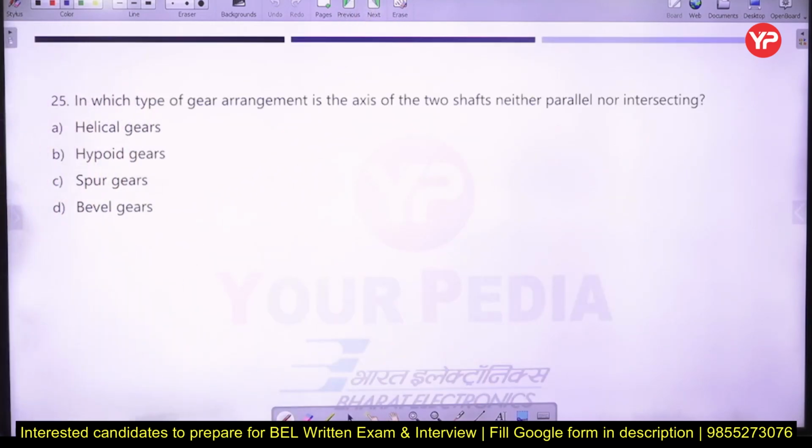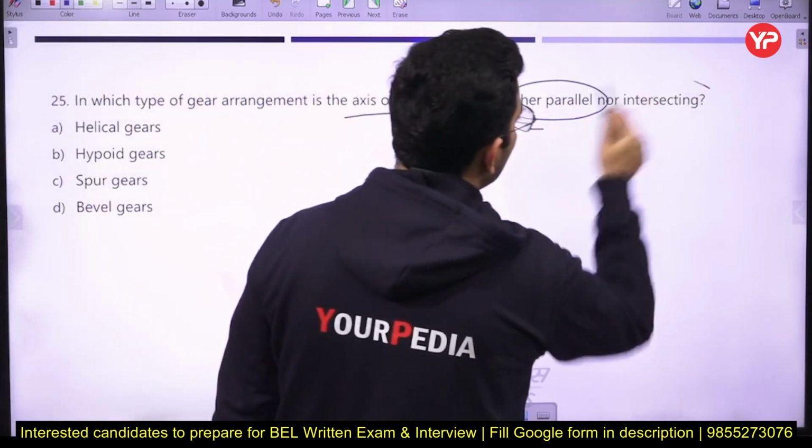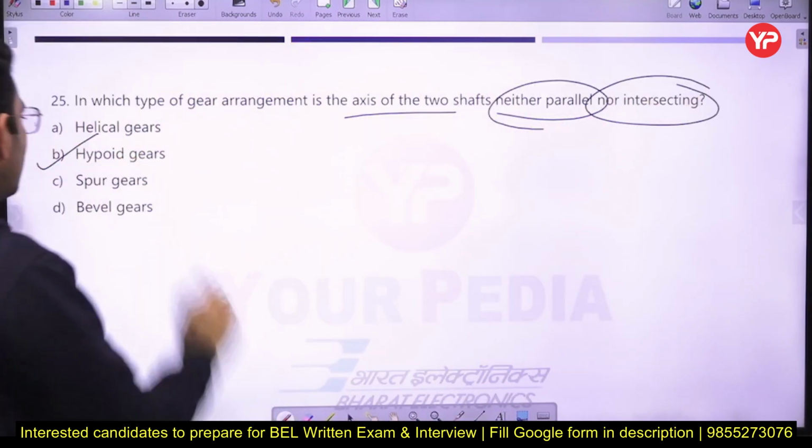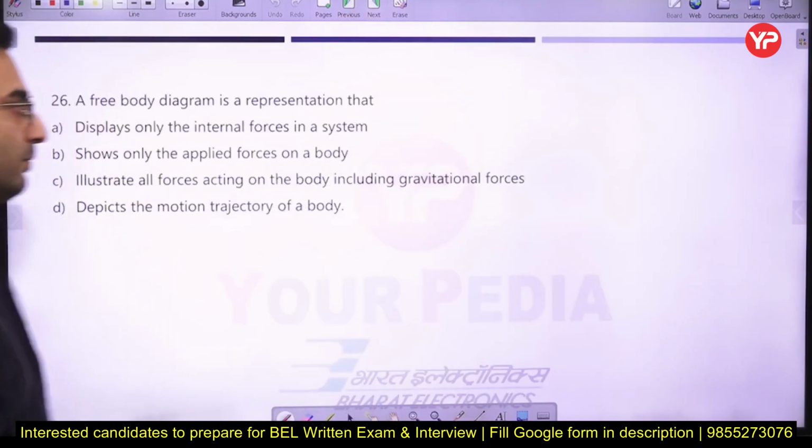Next part, in which type of gear arrangement is the axis of the two shafts neither parallel nor intersecting? That is a very simple question. Hypoid gears are there, or hyperboloid gears are there.